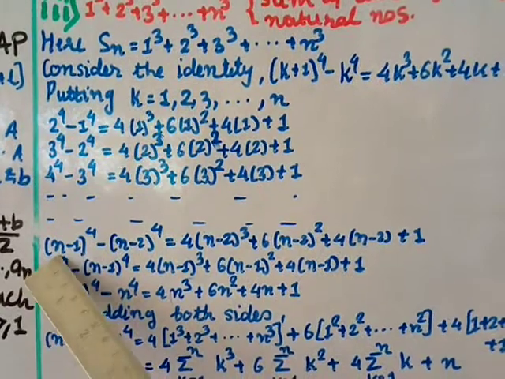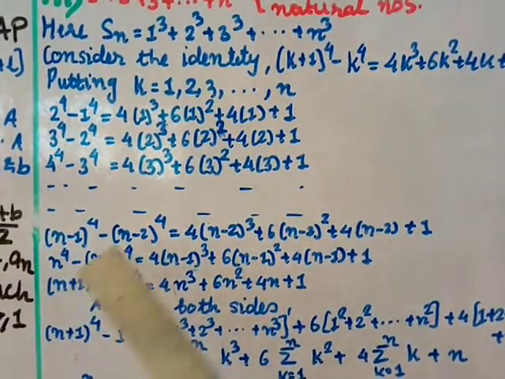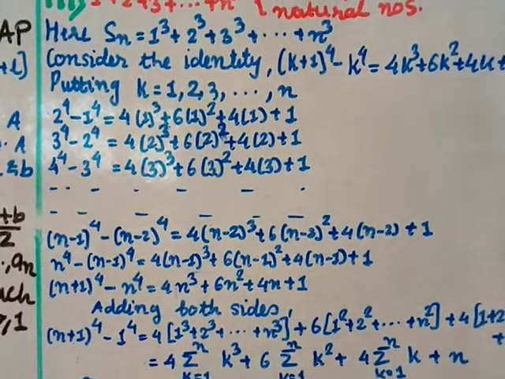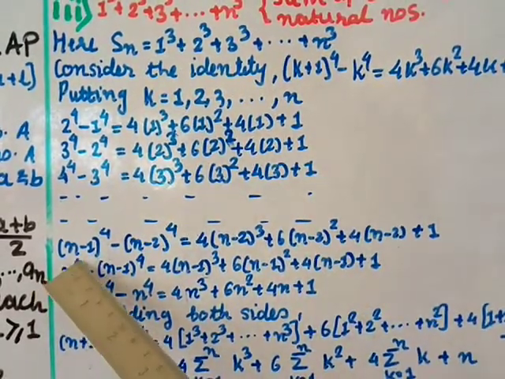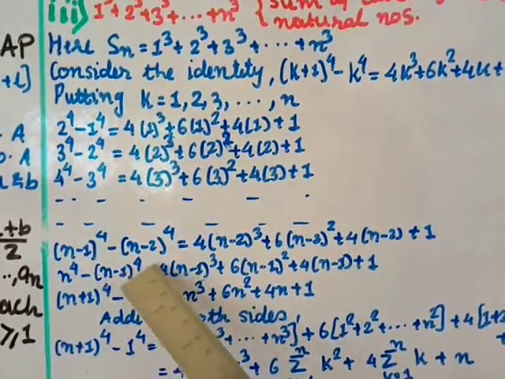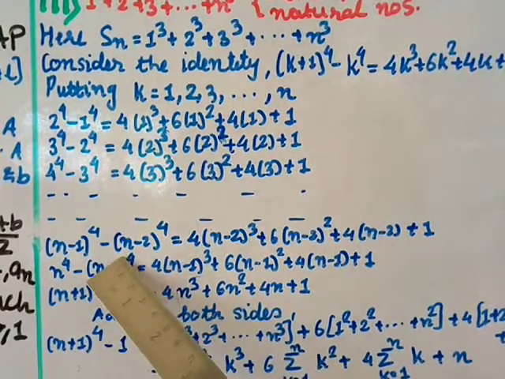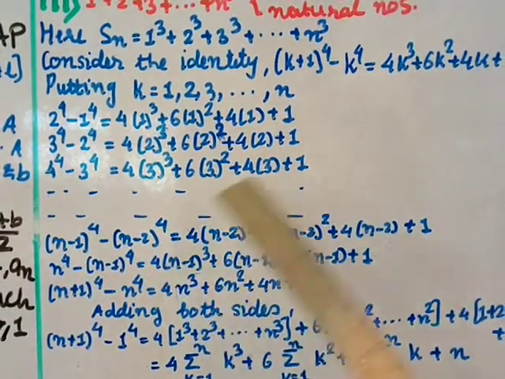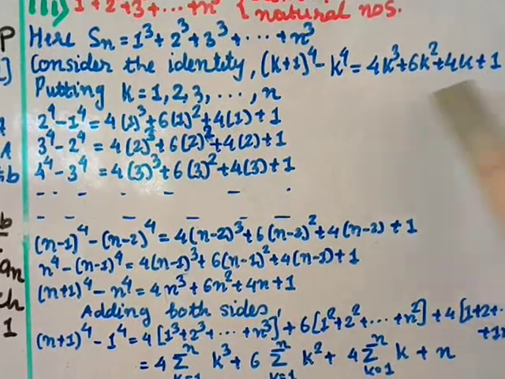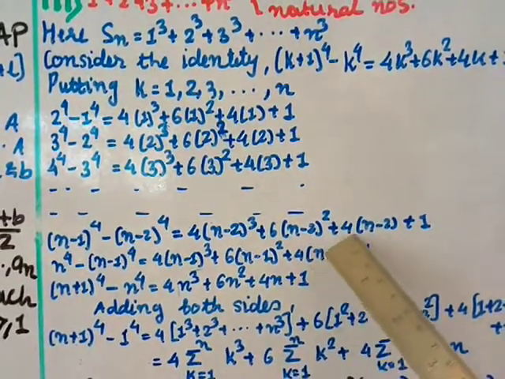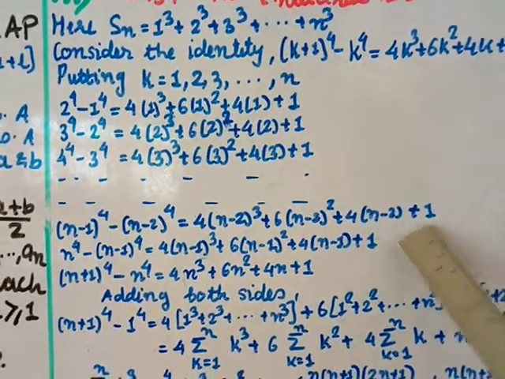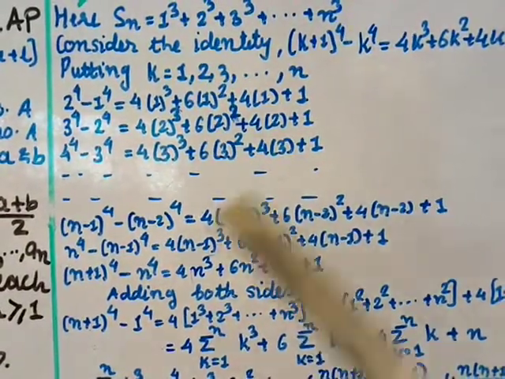Similarly, we can write n minus 1 power 4. So I am putting here, instead of k, n minus 2. Okay, so when you put n minus 2, you get n minus 1 power 4 minus n minus 2 power 4 equal to 4 times, everywhere you put n minus 2, so 4 (n minus 2) cube plus 6 (n minus 2) square plus 4 (n minus 2) plus 1. Next we put n minus 1.